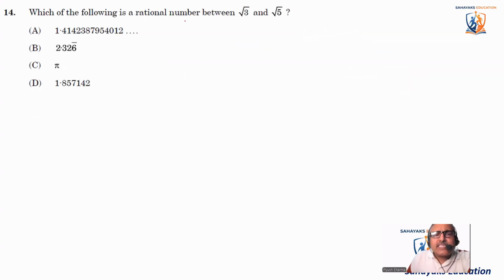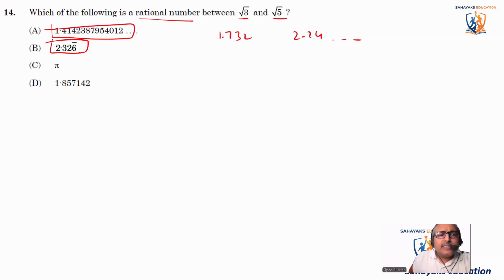Which of the following is a rational number between root 3 and root 5? See, by now you know root 3 is equal to 1.732 and root 5 is equal to 2.24 some value. So this value 1.414 is lower than this. 2.36 is greater than this. Pi is anyway not a rational number. So 1.875 is the right answer.